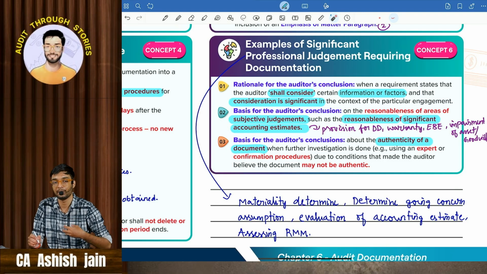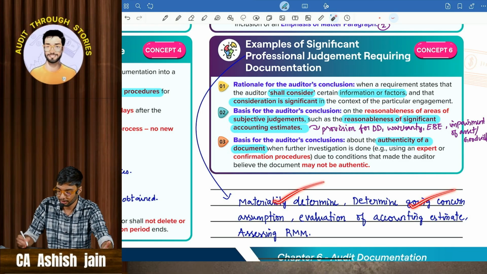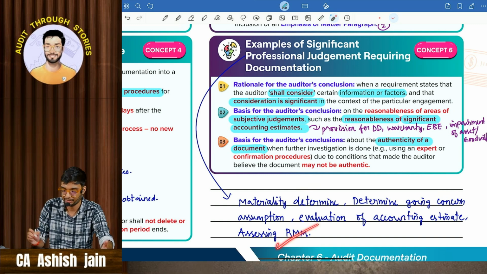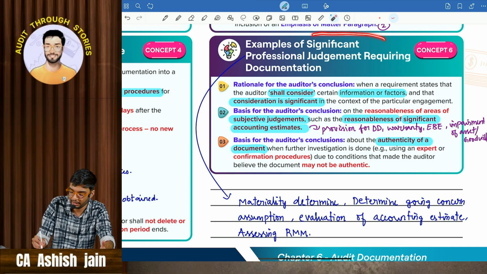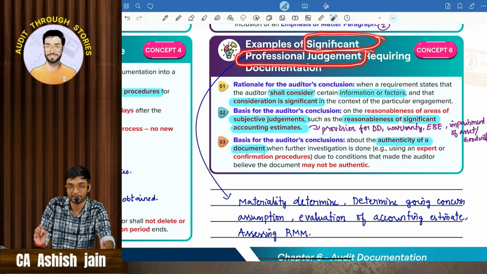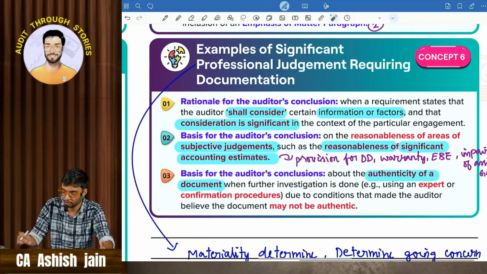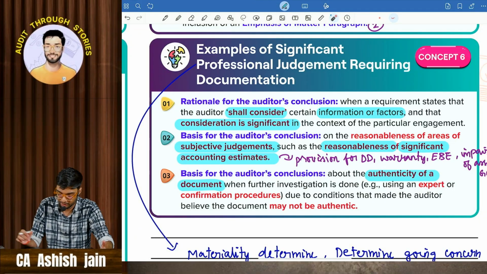Okay, one thing can be material from my side, but from the other party's side it cannot be material. So materiality, determining going concern assumption, evaluating accounting estimates, and assessing risk of material misstatement. These are examples of significant professional judgment. Now let us understand what these points talk about.